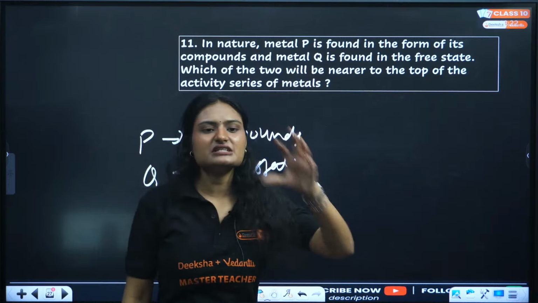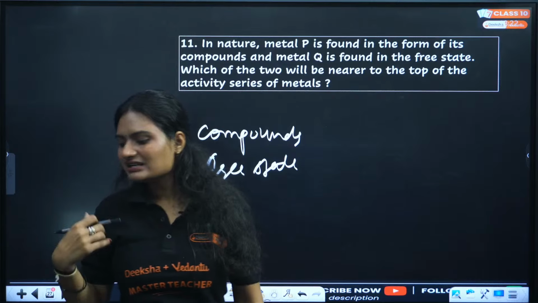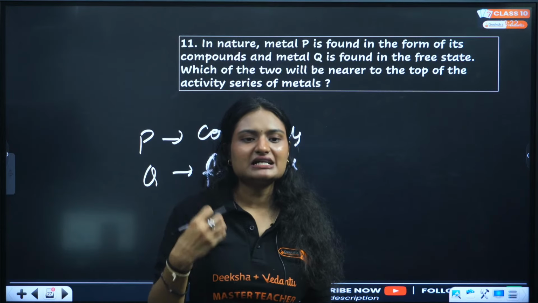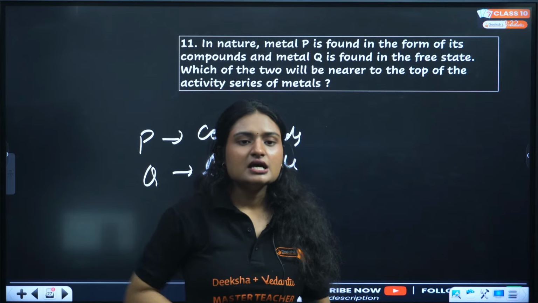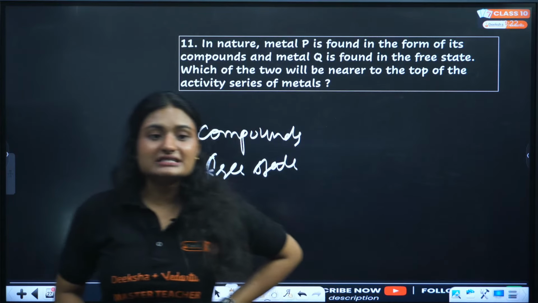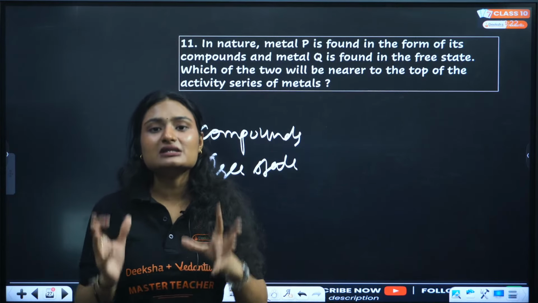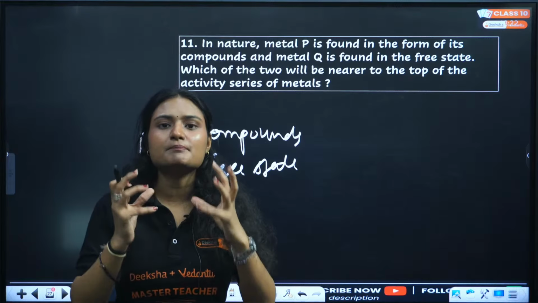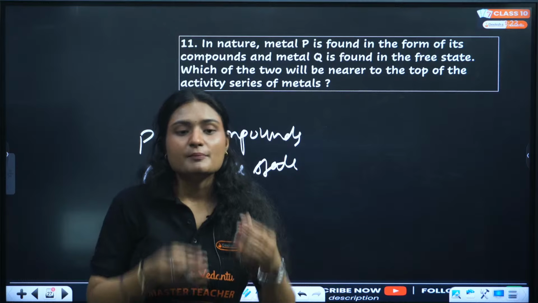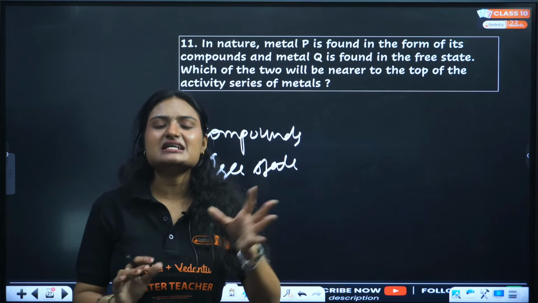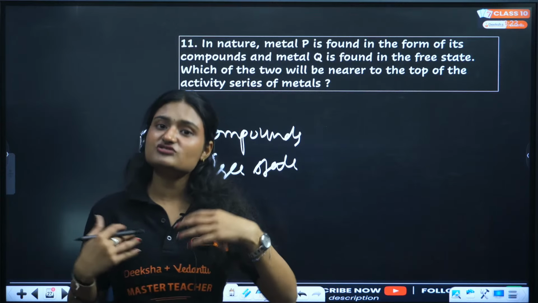You have a reactivity series, right? If we go from above to below, the reactivity of these elements is decreasing, right? At the top of the reactivity series, all these metals will exist as their compounds. They will react with other atoms and form compounds. But as you go down the reactivity series, as the reactivity is decreasing, they will not react with other atoms and thus will exist in free state.